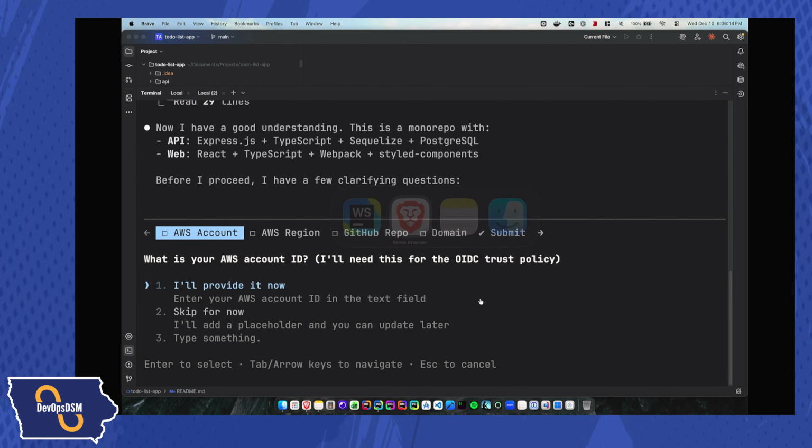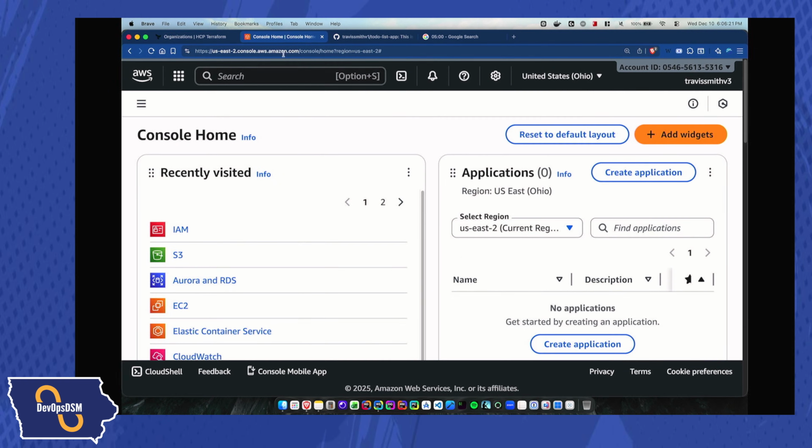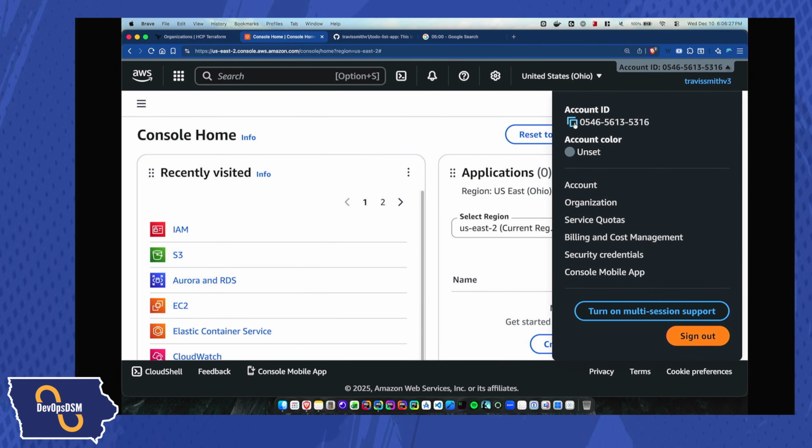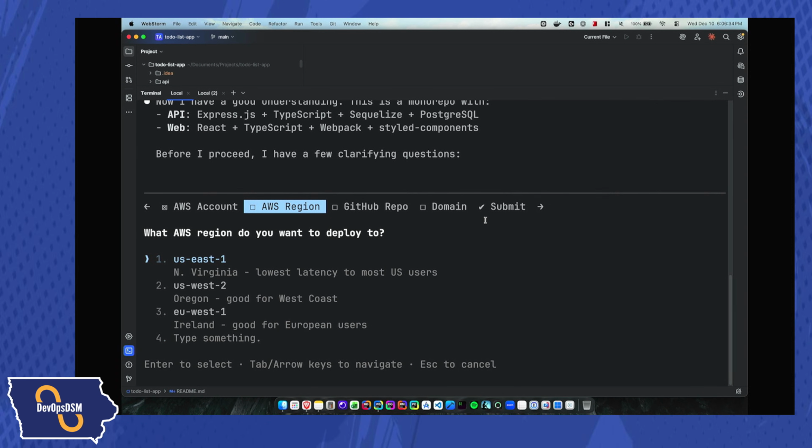I have an AWS organization set up right now, and the AWS organization currently has no infrastructure in it at all. So it's a brand new one. So I'm going to go ahead and copy my account ID, go back here, and give it to Claude Code, and then it's going to ask me what region I'm in.